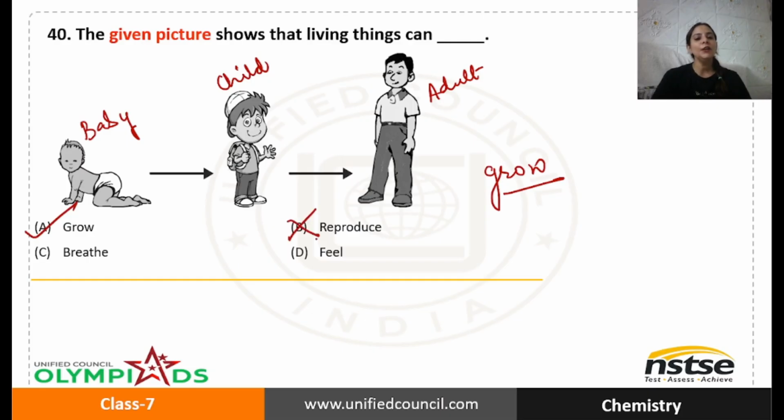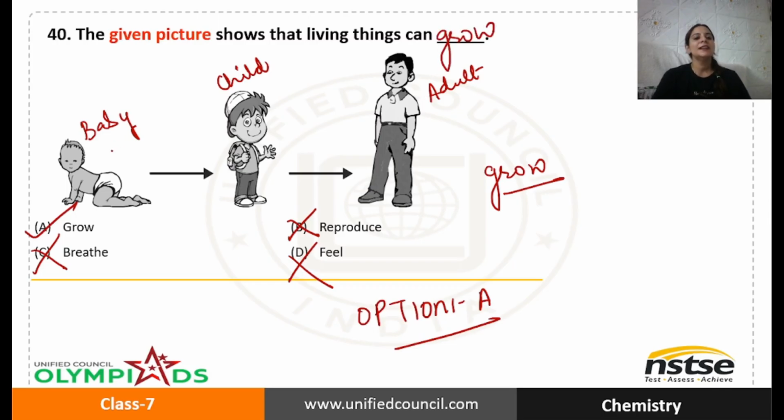It is not reproduce, because reproduce means giving birth to kids. That is reproduction, but this picture doesn't show reproduction. Breathe is taking in air and giving out. So this picture is not showing breathing. Feel is when you touch something with your hands and you can feel it. So the correct answer is option A. This picture shows that living things can grow. That is the reason the baby, or infant, turns into an adult with passing years.